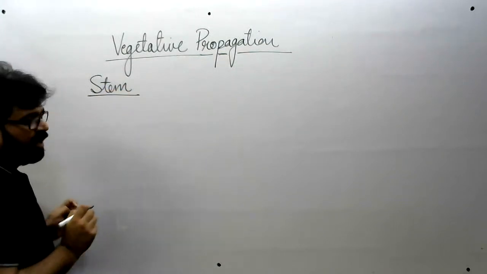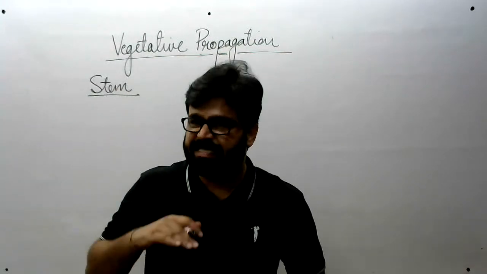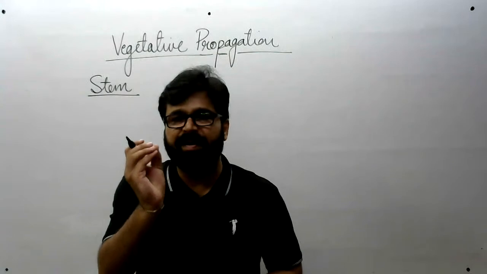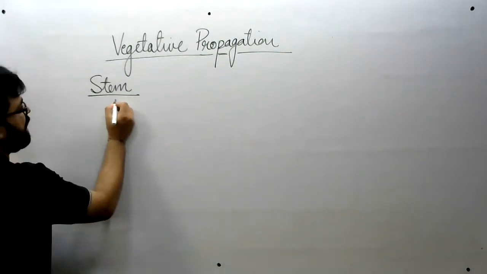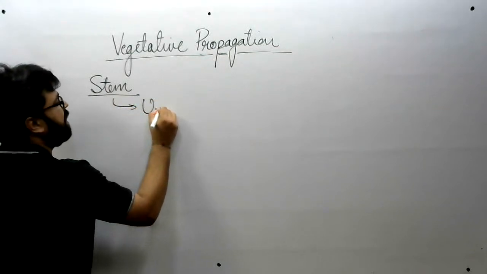Stem. Okay. Now we have divided stem into different types. Basically 3 different types: underground, subaerial, and aerial stem. Okay. So first we will discuss the underground stem.